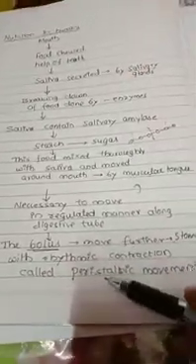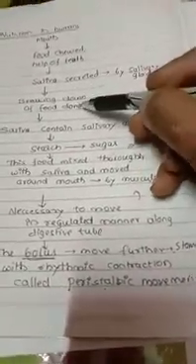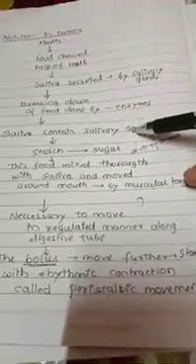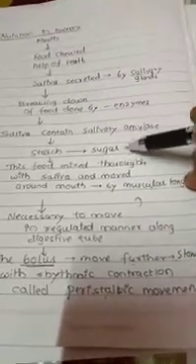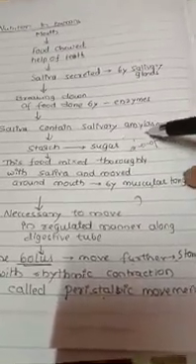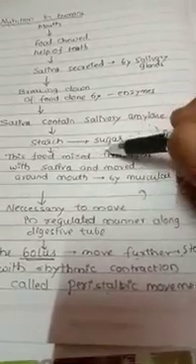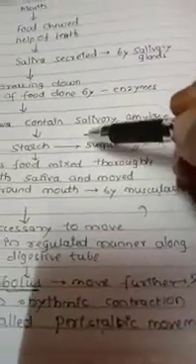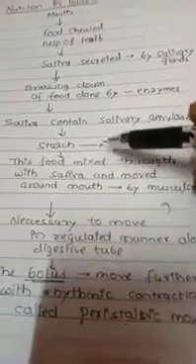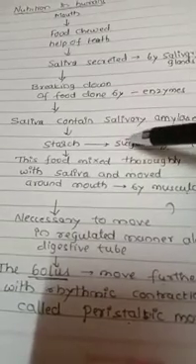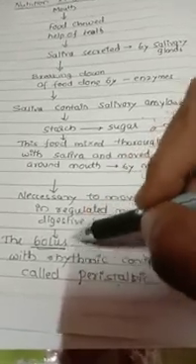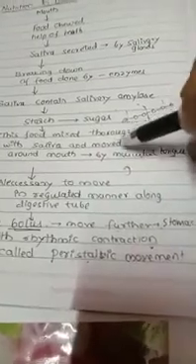Here salivary glands are involved, which secrete salivary amylase as an enzyme. So food is mixed with saliva and salivary amylase, where starch is converted into sugar, and teeth chew it properly into a semi-solid paste, which is further converted into a bolus.